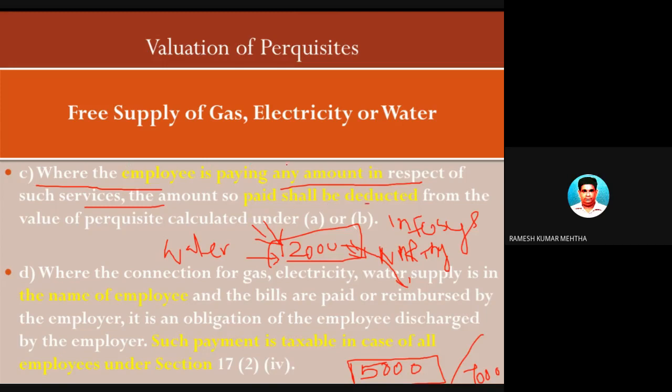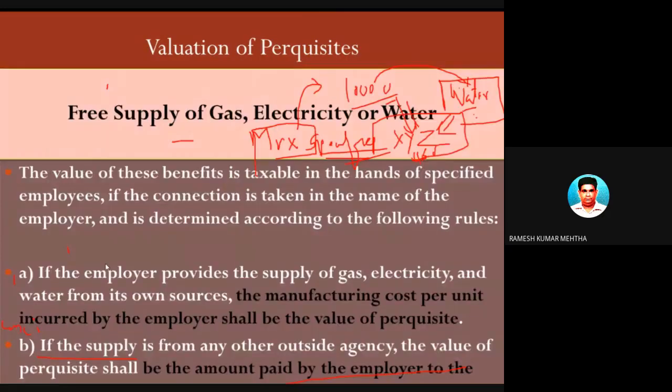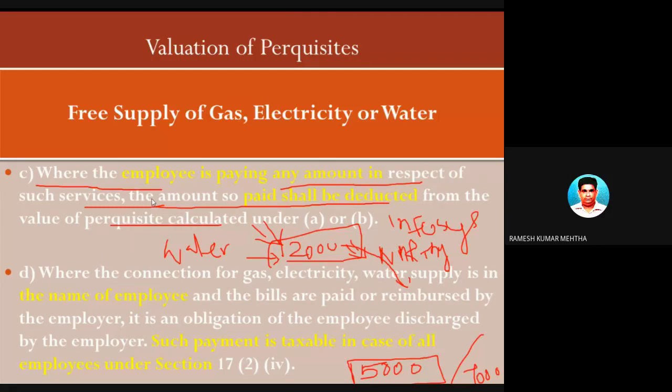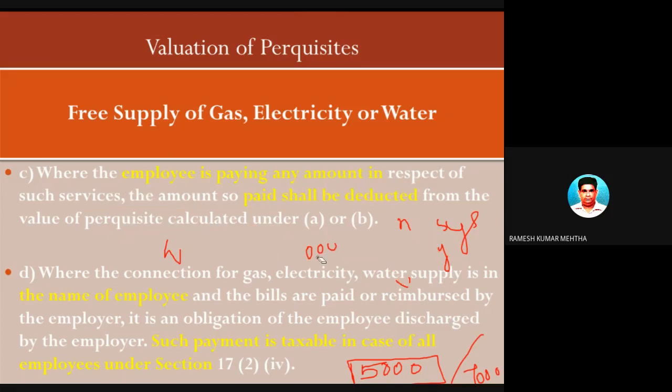The amount shall be deducted, just like your rent-free concessional accommodation, from the value of the perquisite as calculated in A and B. From A and B, you have to deduct the employee's payment. Next one. Now let's talk about the most important point, the fourth point, the last point of this particular session probably,